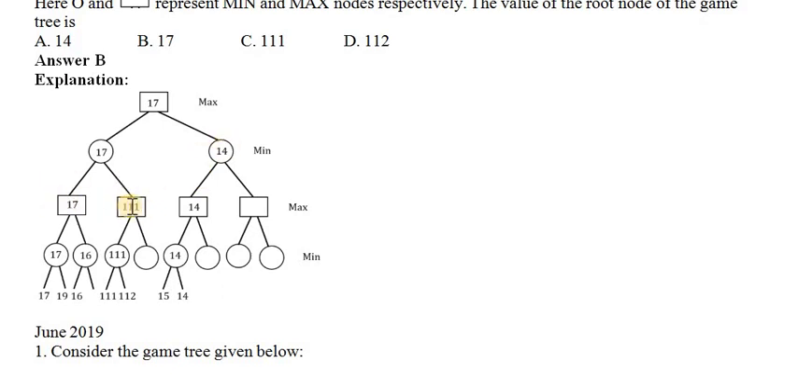From this 17 and 11, it is Min's turn. Min will give only the minimum value, so 17 goes there. Now 14 is coming here, and Max has to get the maximum value, so among 17 and 14, 17 is the max, so 17 is the answer.